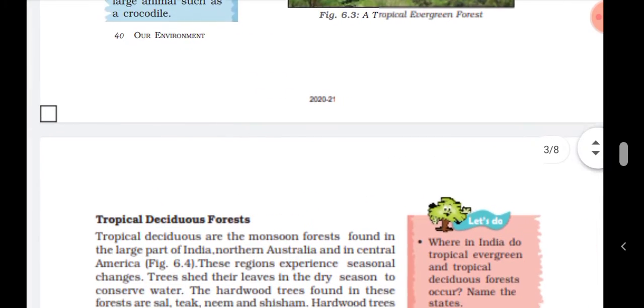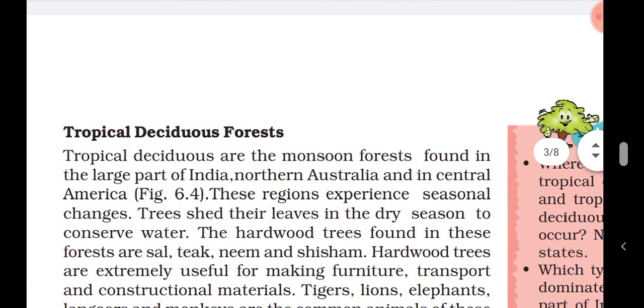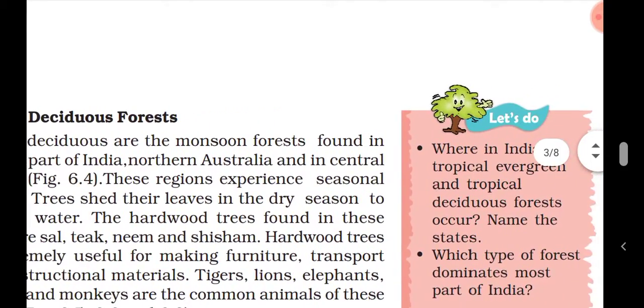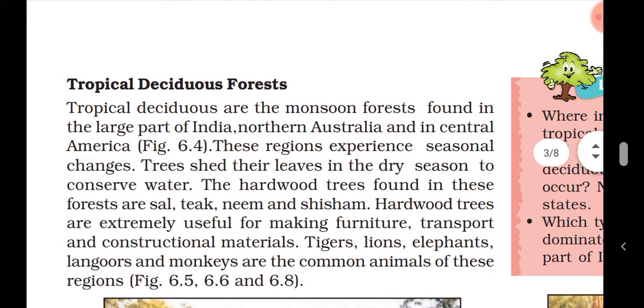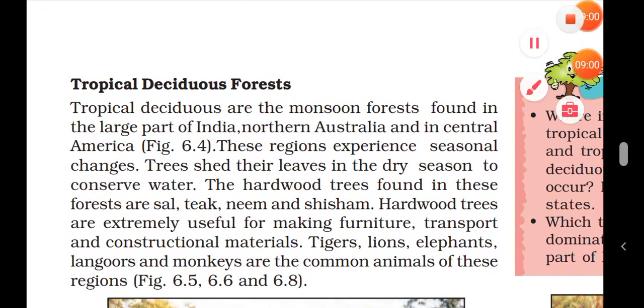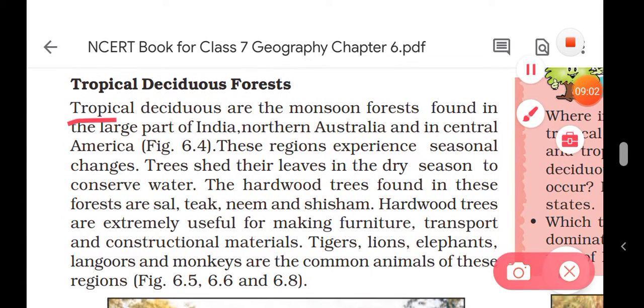Okay, the second type of forest is tropical deciduous forest. Tropical deciduous forests are the monsoon forests found in a large part of India.